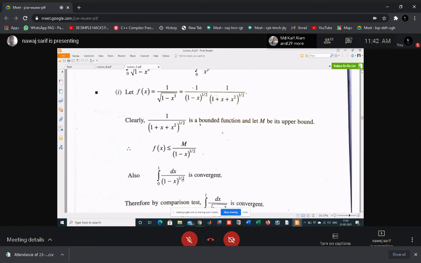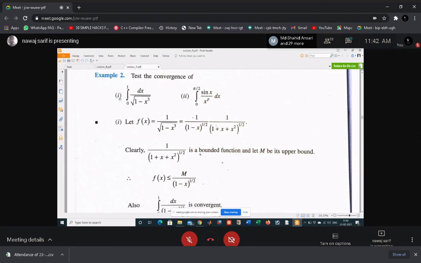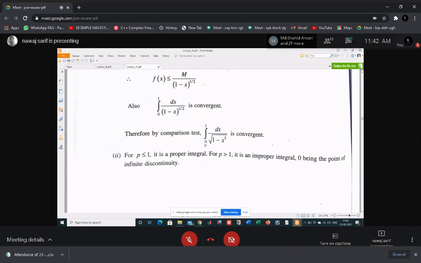Understand? Yes, sir. Okay, that means your bigger function is convergent. So from the first comparison test, you can say that your f(x) is convergent. And what is f(x)? f(x) is your original function, this one. That means your integral 0 to 1 dx by square root of 1 minus x cube is convergent. Okay,